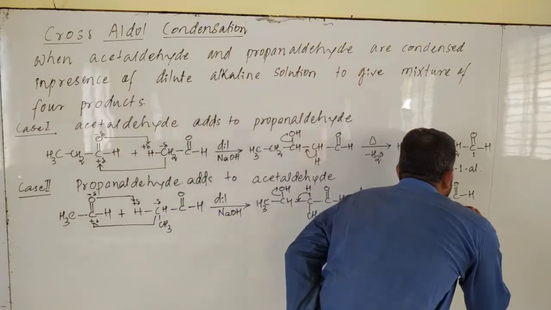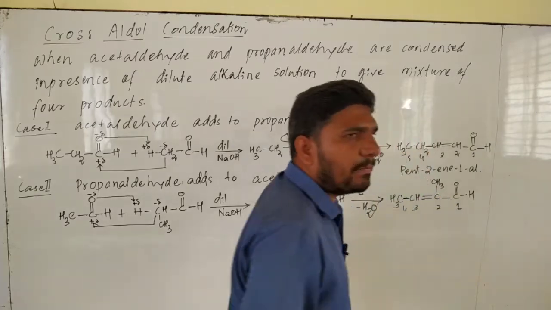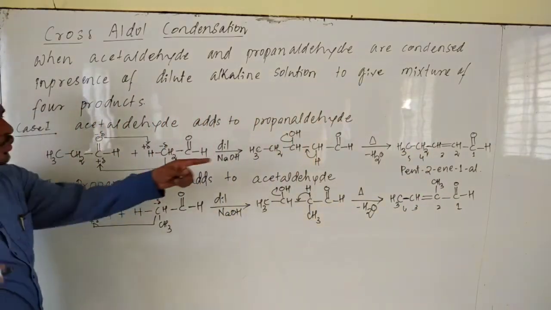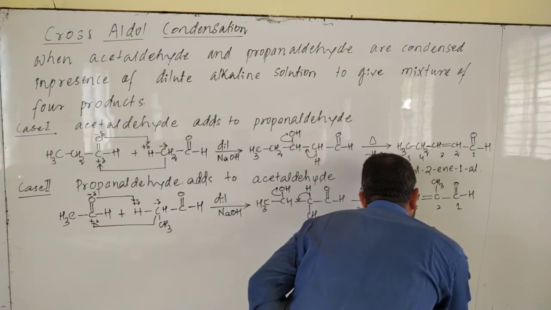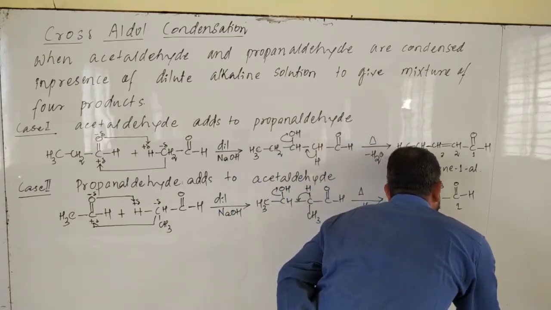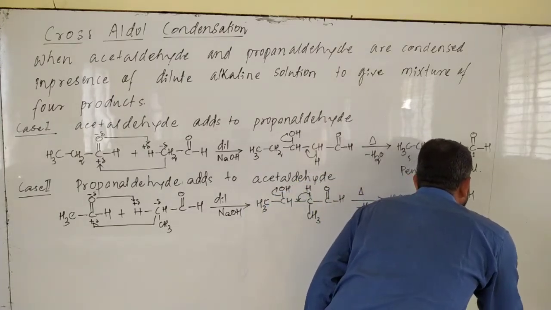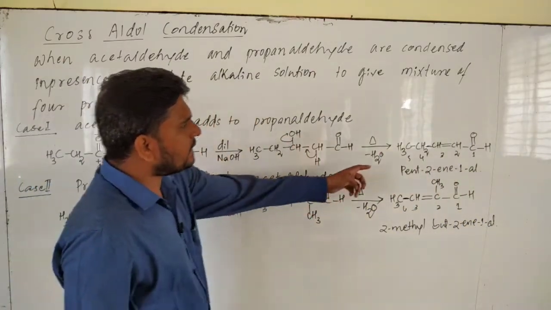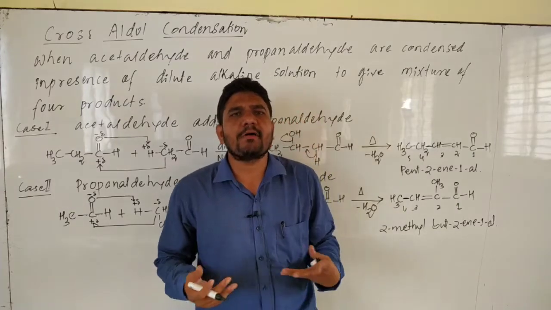If you look at this one, 1, 2, 3, 4. Substituent is present at carbon number 2. It becomes 2-methyl but-2-en-1-al. Understood? We look at these two names. Are the names the same? No. Both the names are different, then compounds are different.